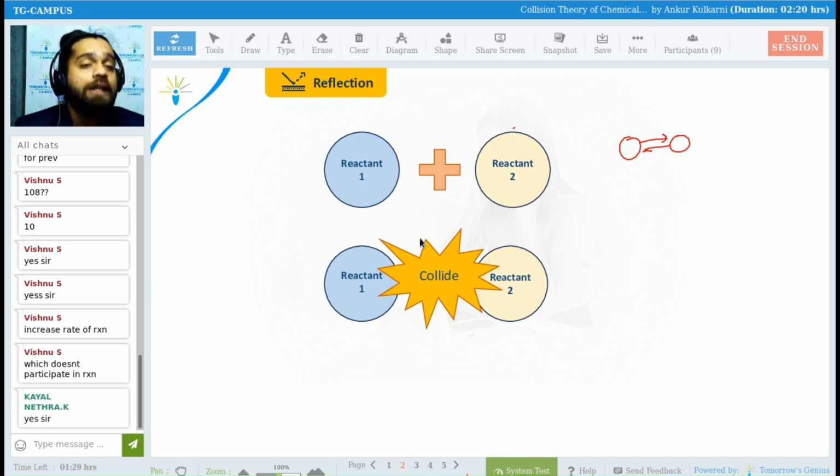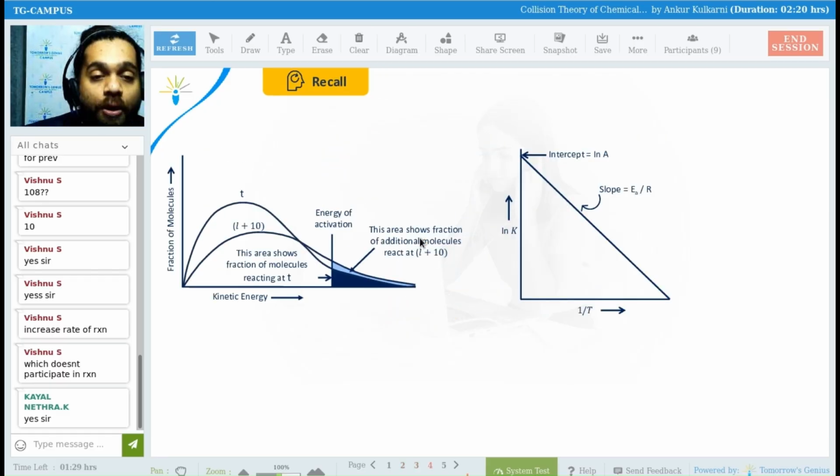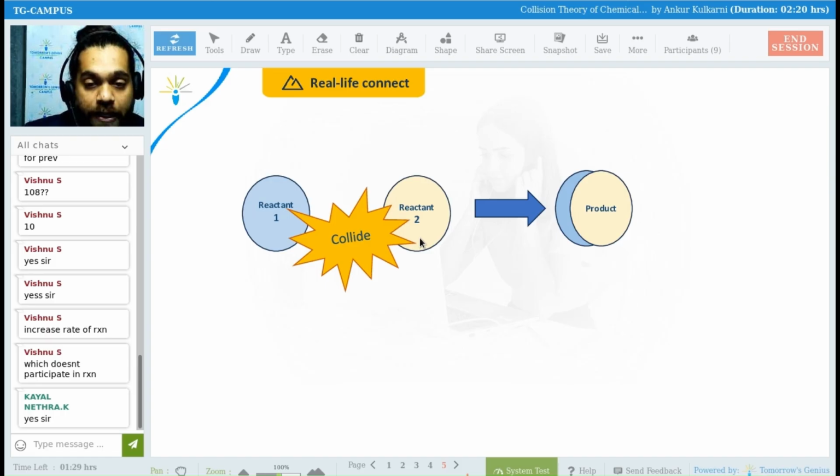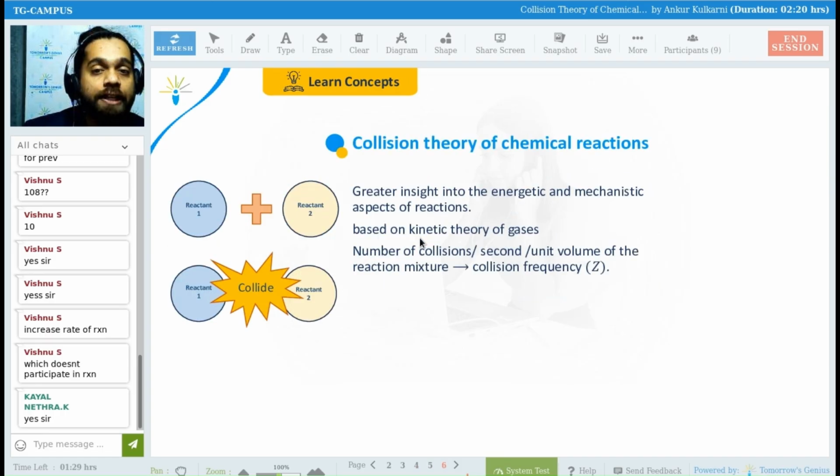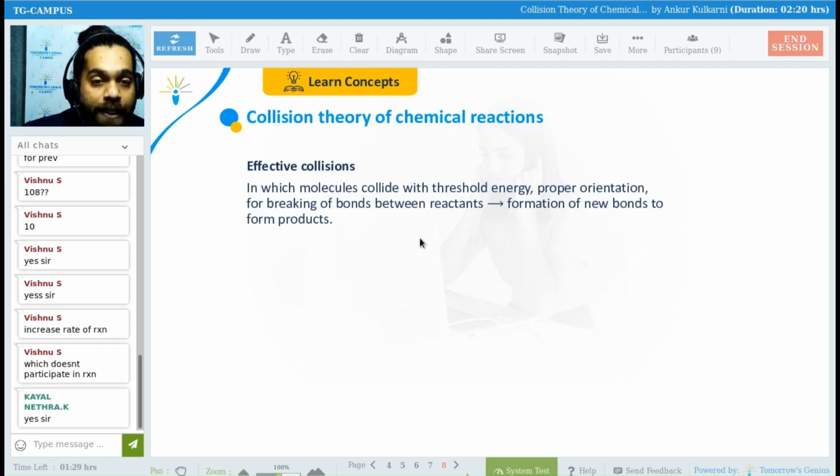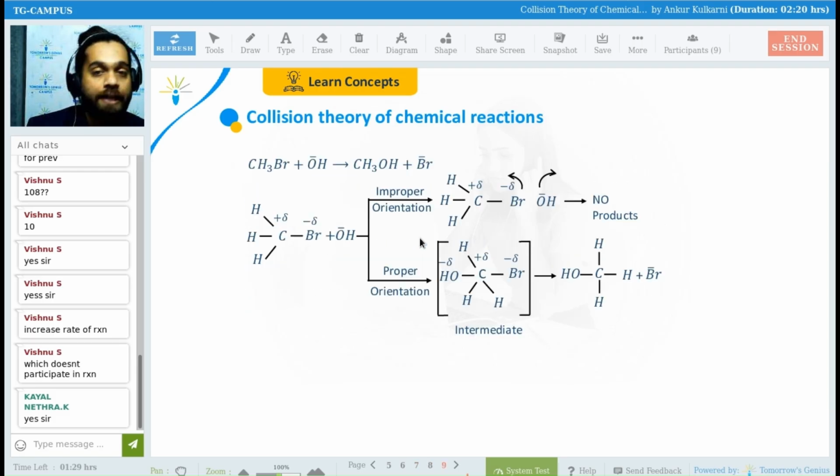But it is not necessary that each and every collision will convert into product. Each and every collision will not convert into product. So what is required? The very first requirement is the proper orientation. If the orientation is not proper, no reaction will happen. Look at this.